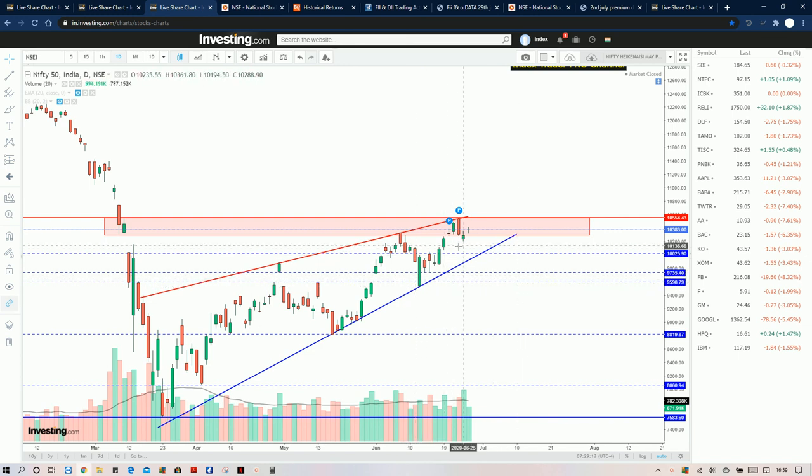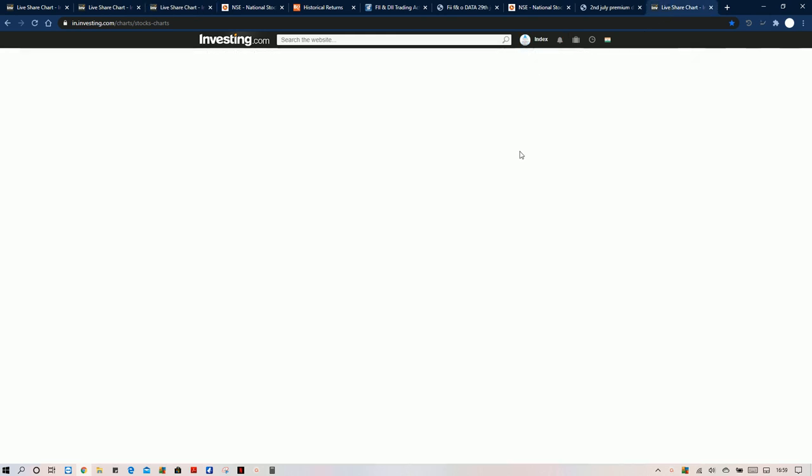Here range bound sessions will be seen, but once it breaks this 9,600, there is going to be a big fall from here to the 8,800 level, and from there to the 8,000 level. So this area will be a trading zone. Once broken, other levels can be seen as per the price action, but the upside is very limited. A closing above 10,550, a big candle above this 10,550, can confirm the up move with volumes. Now we move on to the intraday setup.